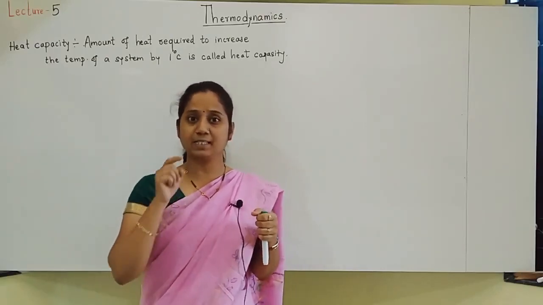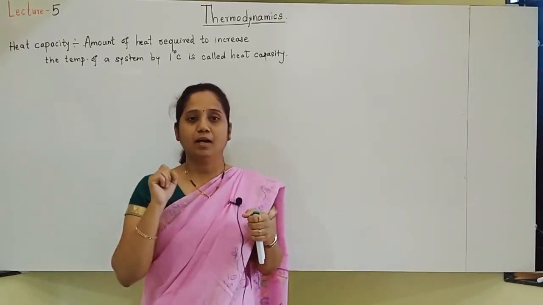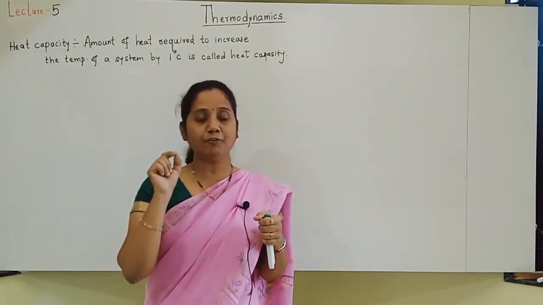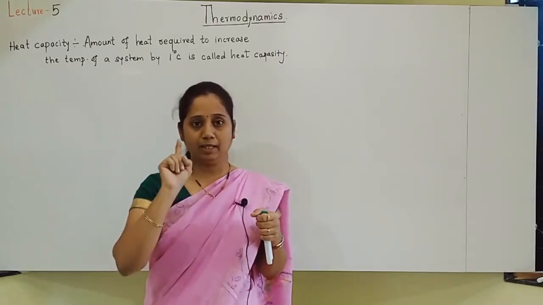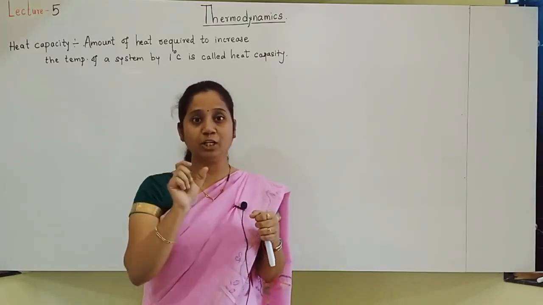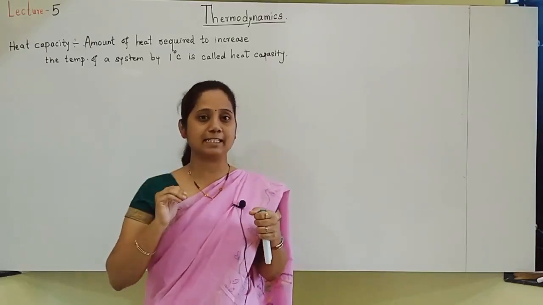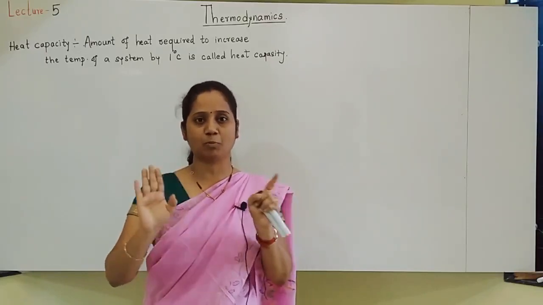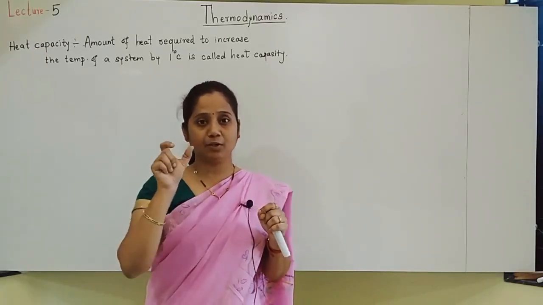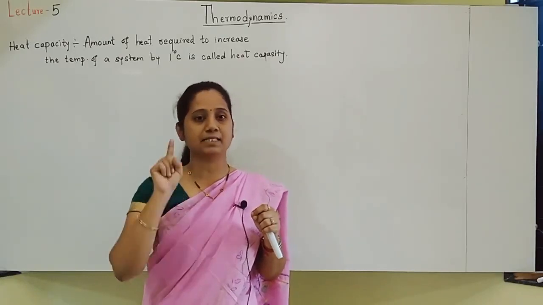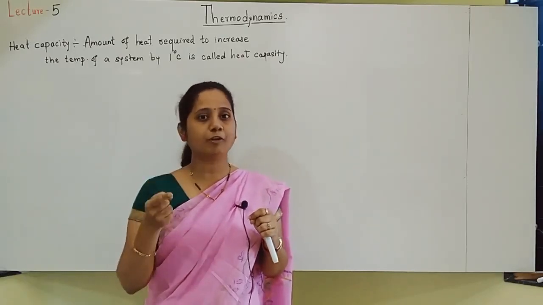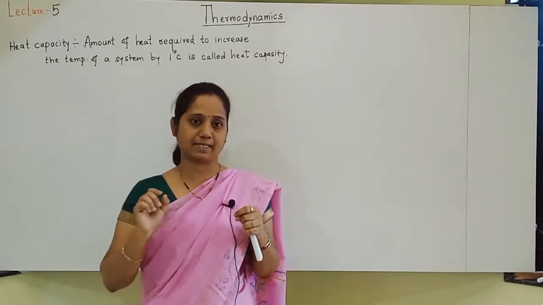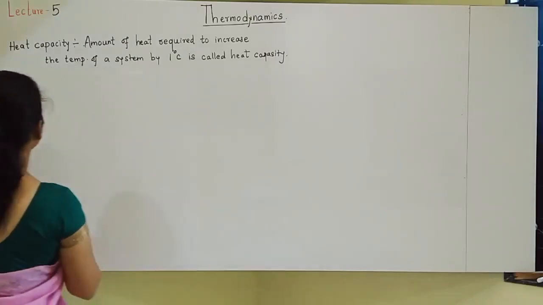Next, we will see what is specific heat capacity. Amount of heat required to increase the temperature of unit mass of a substance by 1 degree Celsius. If it is only a system, then it is called heat capacity, the normal topic. But if the unit mass of the system is taken, then the amount of heat required to increase its temperature is called specific heat capacity. So let us write the next thing.